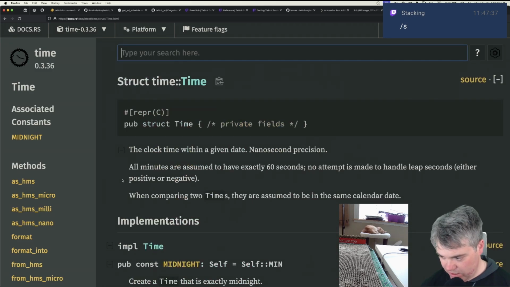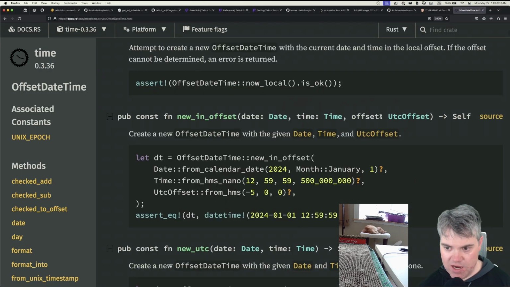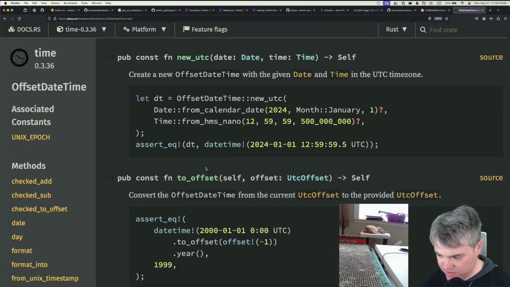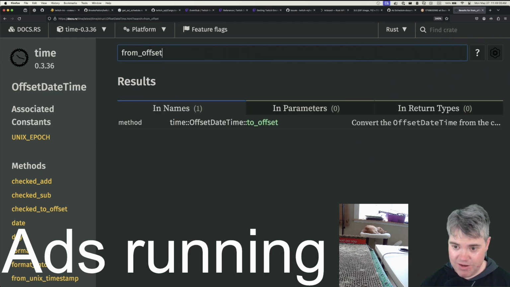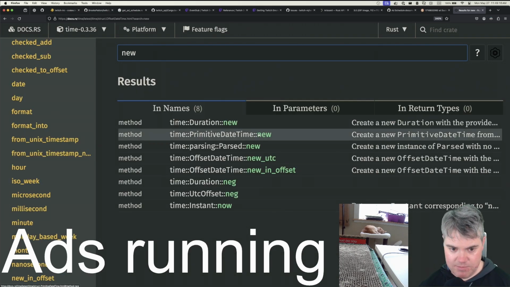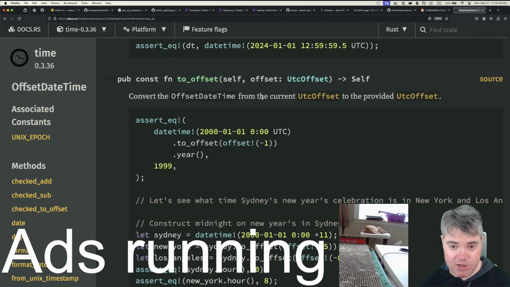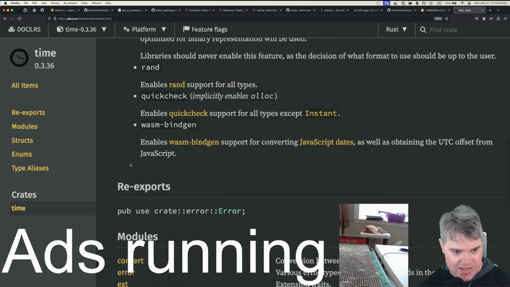So, okay. So that gives me a you. Okay, so offset date time, new and offset, and I can give it an offset. No, that's not what I want. Do offset from offset? Oh, add break. Okay, wait. Is there a from offset? There's a two. Okay. All right. Create new duration, primitive date time. Convert the offset date time from the current UTC offset to the provided UTC offset. Okay, I don't think, no, that's not what I want. I don't know. This is not looking good.